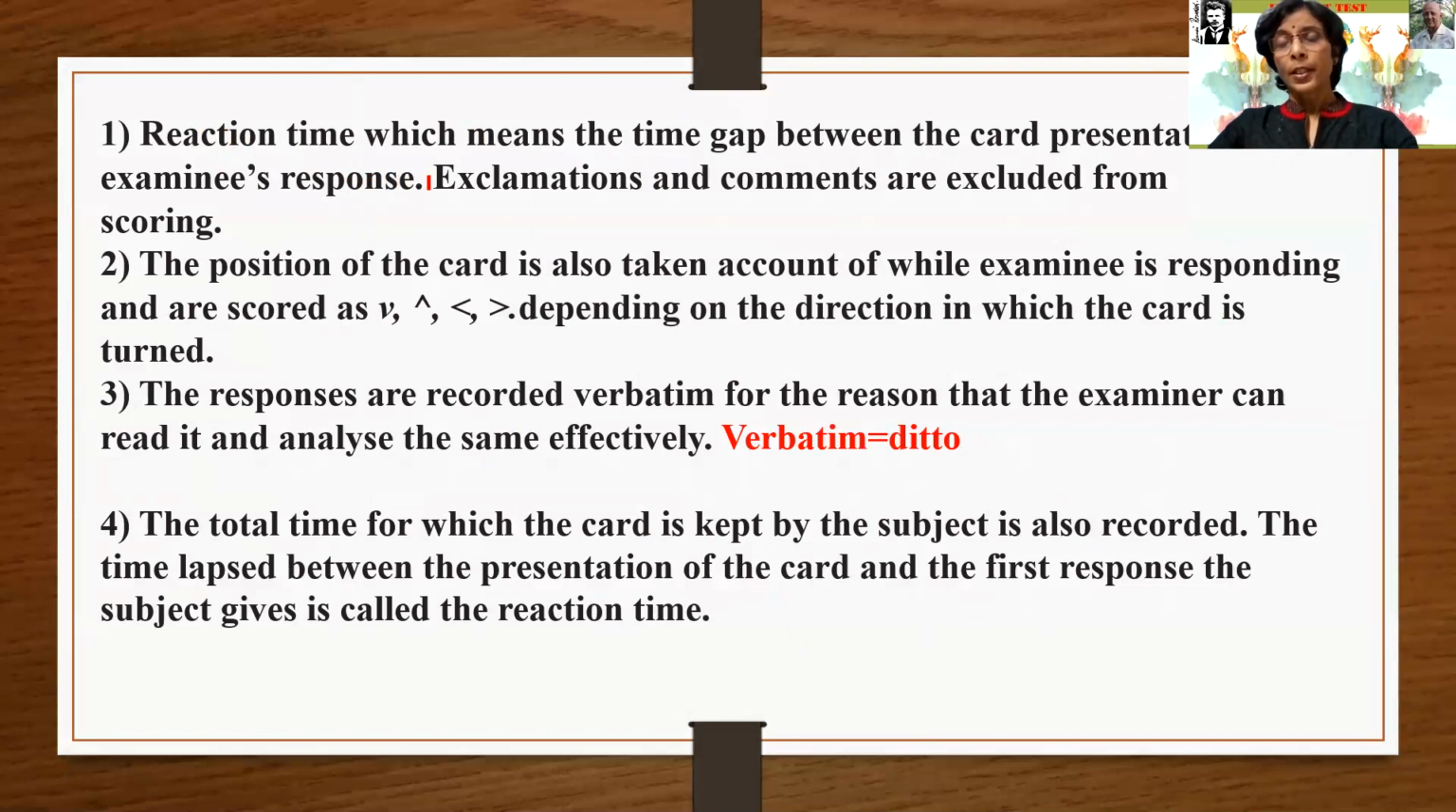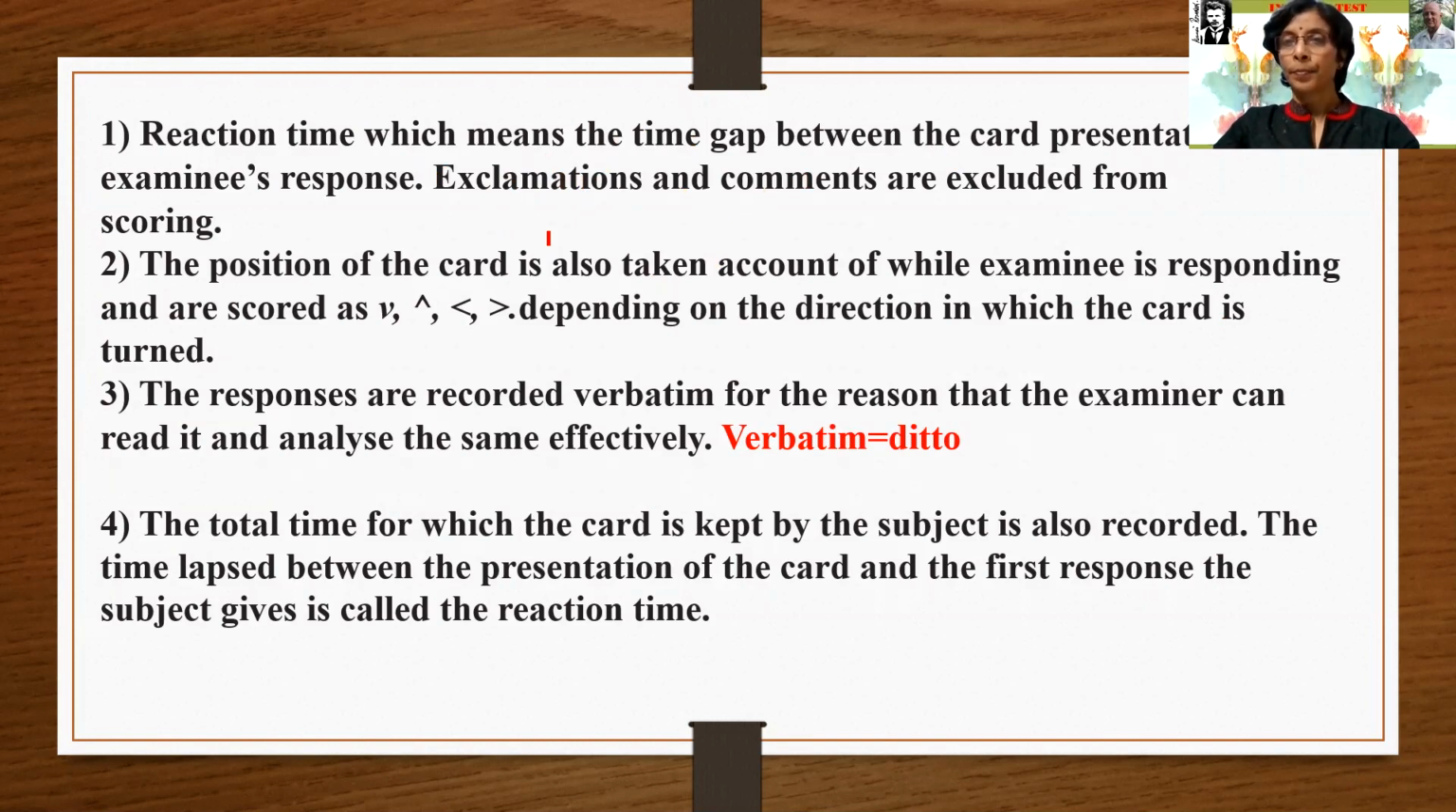So the presentation of the card and the response of the examinee, and that time is scored, is counted by the examiner. Exclamations and comments are excluded from the scoring. In between, some points are to be explained by the examiner, and some comments are to be expressed by the examinee. Means a doubt clearing session will be there, and that doubt clearing session time would not be counted in the whole time.